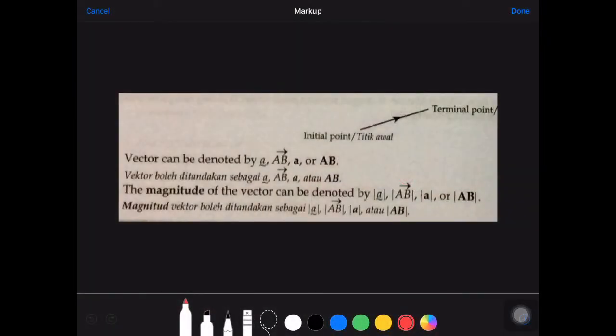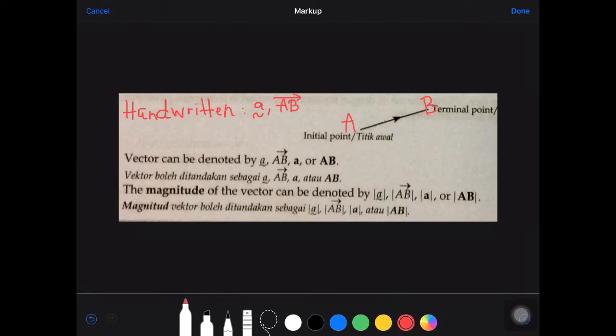Now we're gonna learn how to denote a vector. If you look at my diagram, I'm gonna put A and B direction. So the AB will be going to the right. Right now we can represent a vector using 4 representations. The first 2 representations, the A with tilde and AB with an arrow, will be the handwritten version of writing vectors. If you write vectors in your books, this is how we write it. We put A with tilde and also AB with an arrow above it. So this is how we denote vectors in handwriting.